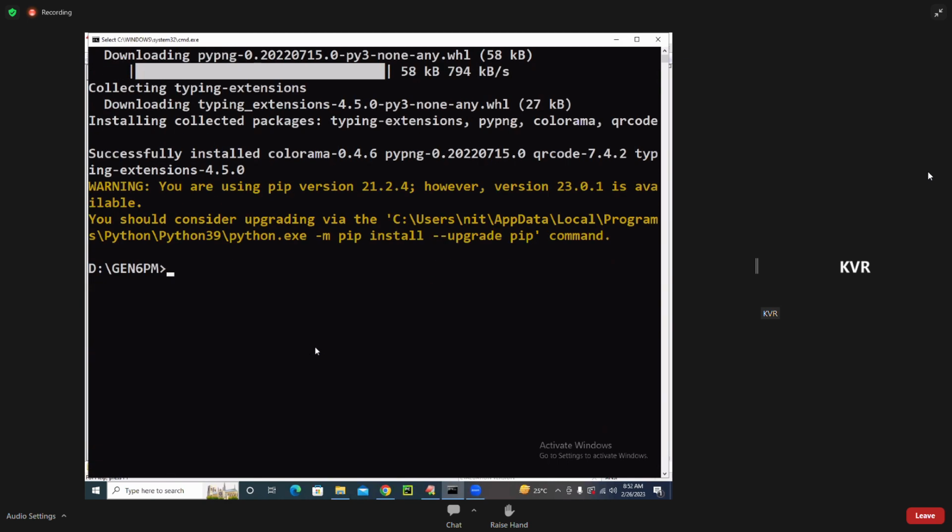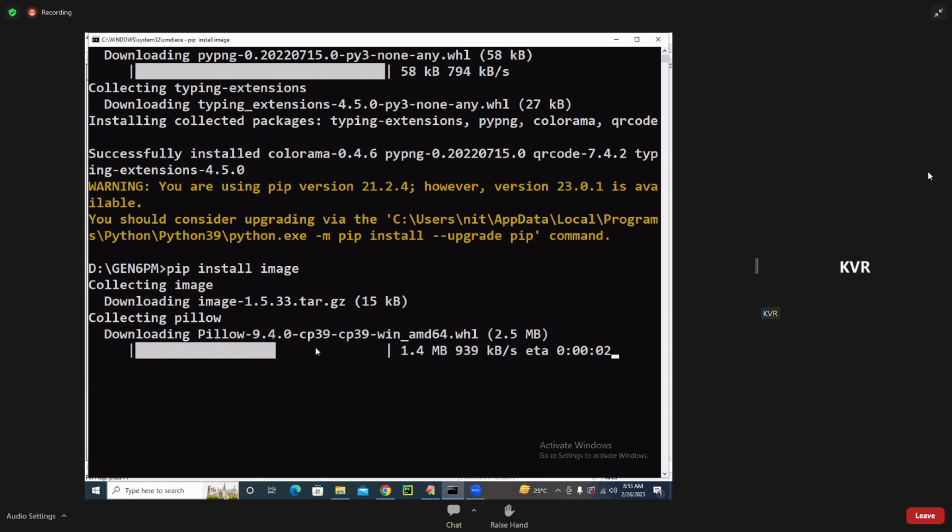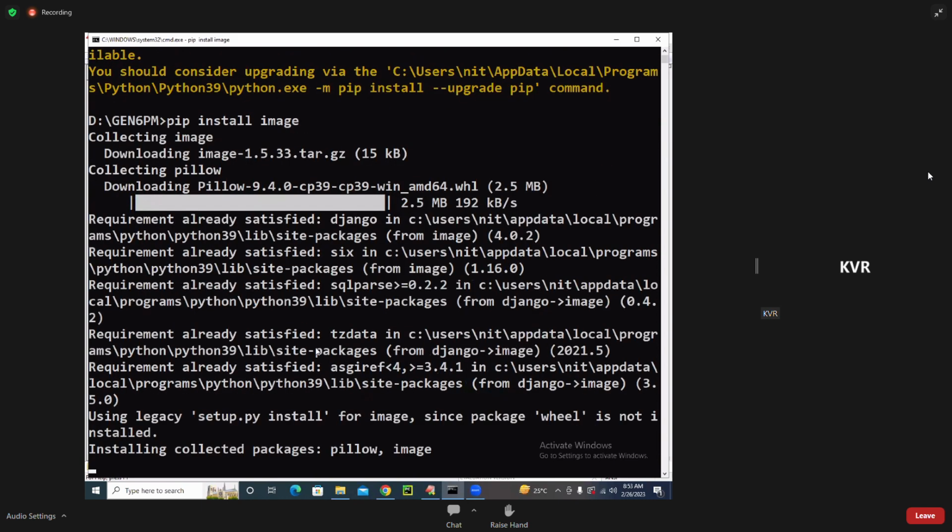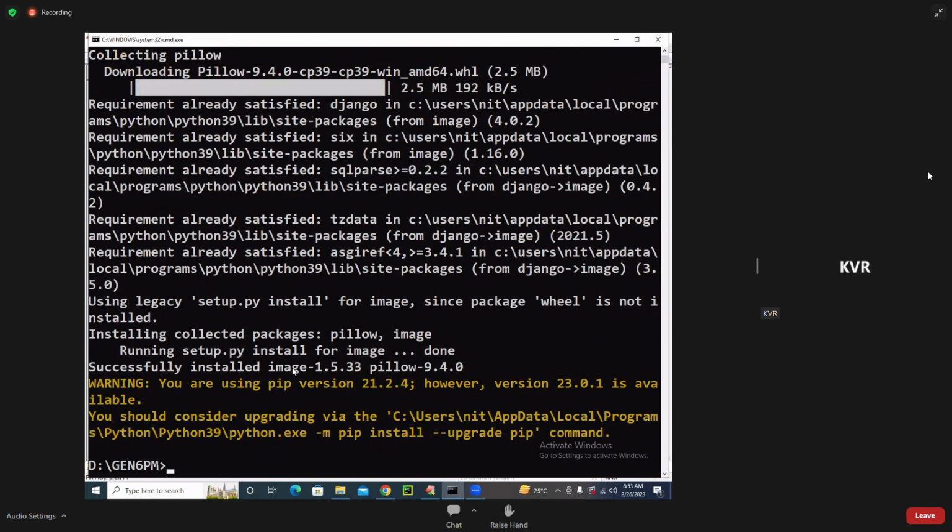There is one more, image. Image is also one more module you need to install, because every QR code uses this module internally. Image is also installed successfully. So you have to install two things: one is called qrcode, and one more is called image. Then observe this code.